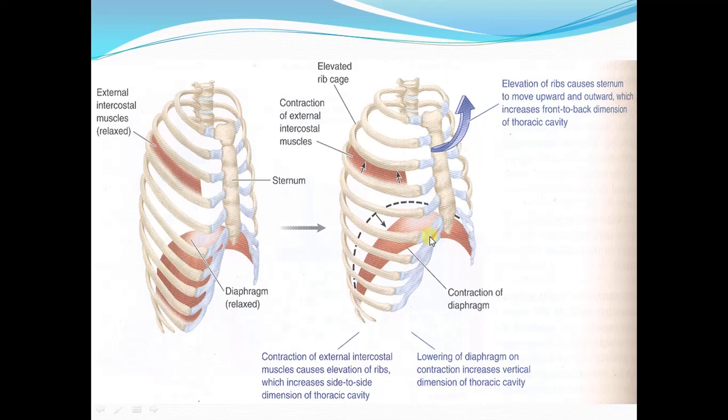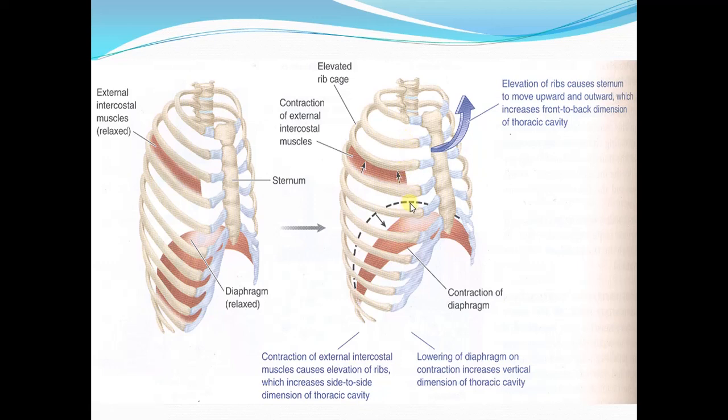Now coming to the diaphragm, you can see this is the diaphragm when it is contracted. This was the original position before contraction. As it contracts, it moves downward. Its dome is flattened so that the vertical dimension of the thoracic cavity is increased.